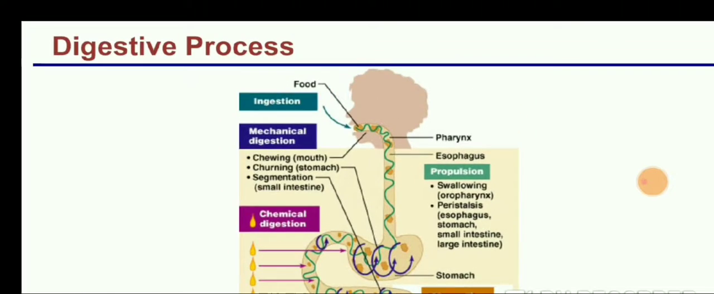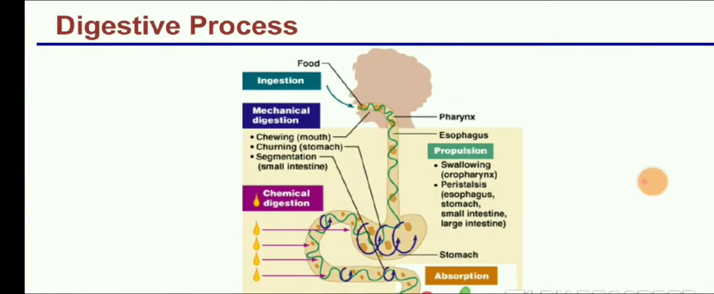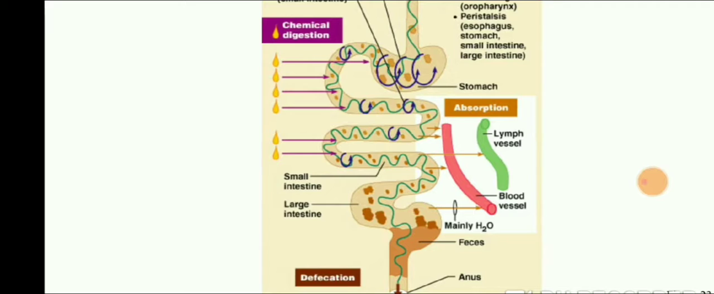Now in this image you can see it clearly. First of all, the food is going to be ingested, which means you are going to take the food inside the mouth, that is the ingestion, eating of the food. Next, there will be mechanical digestion. In the mechanical digestion, you are going to chew it. In the propulsion, you are going to engulf it, you are going to swallow it. Then there will be chemical digestion. Chemical digestion takes place in the stomach and intestine. Then there will be absorption.